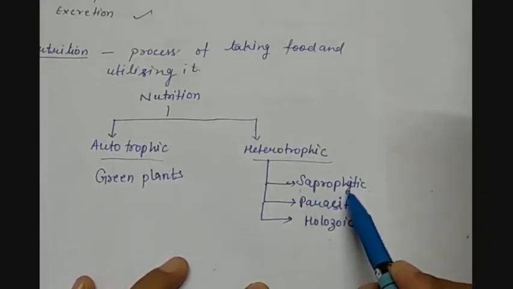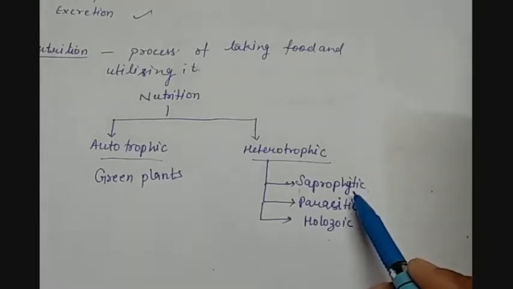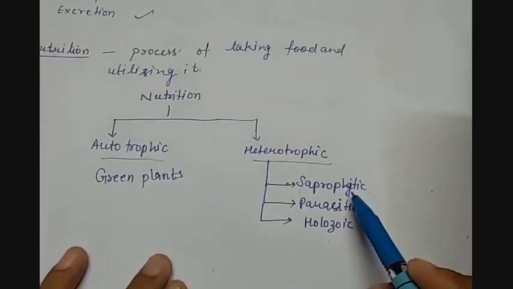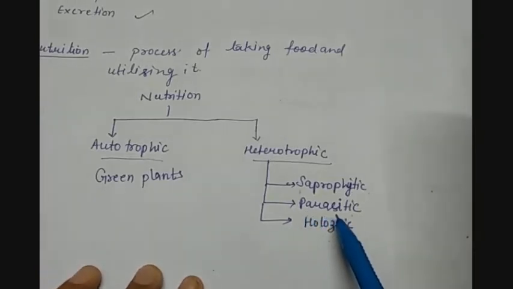Saprophytic nutrition is the type of heterotrophic nutrition in which the organism takes dead and decaying matter as its food. For example, fungi, mushrooms. Then we have the second type, parasitic nutrition.